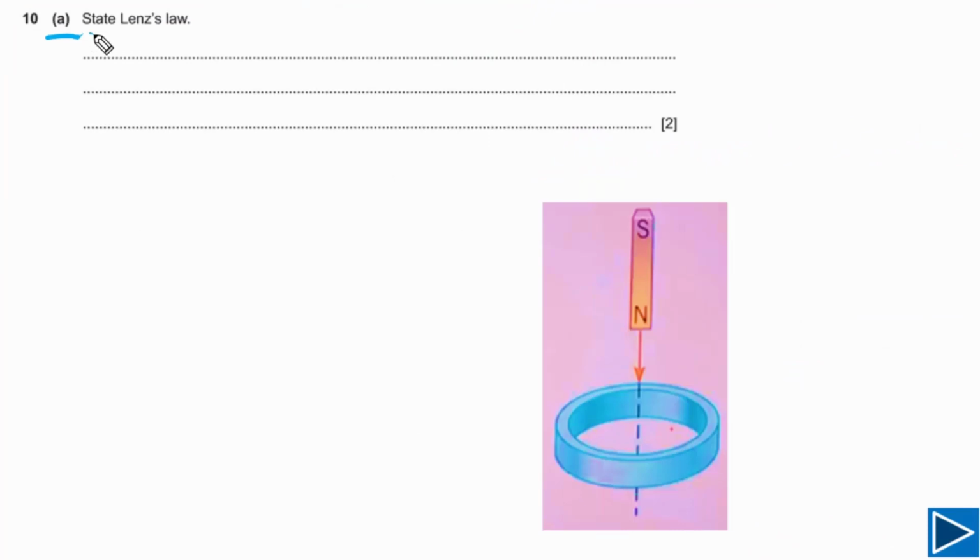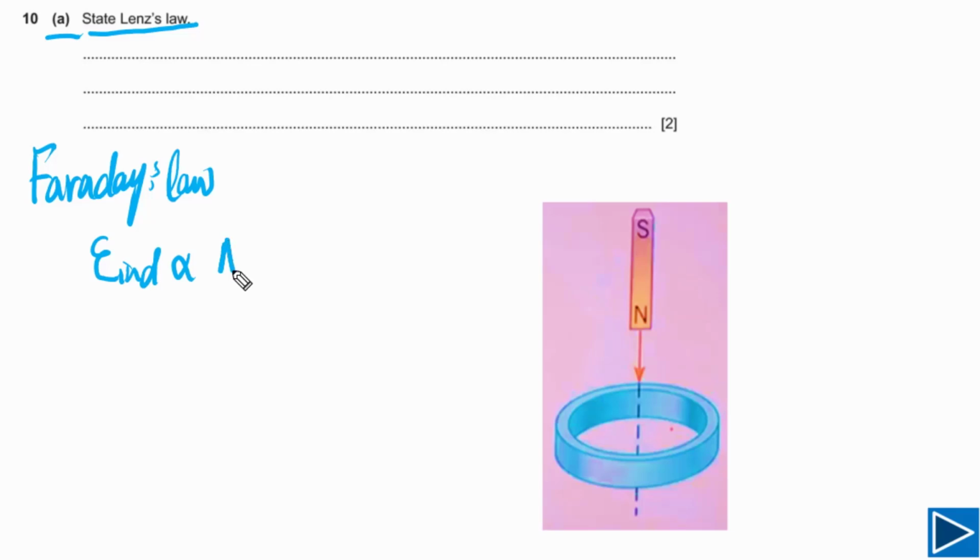For part A, we need to state Lenz's law. First of all, let's try to understand Faraday's law, because understanding of Faraday's law is very important to understand Lenz's law. According to Faraday's law, induced EMF is proportional to the rate of change of flux linkage, and this is the symbol for flux linkage.